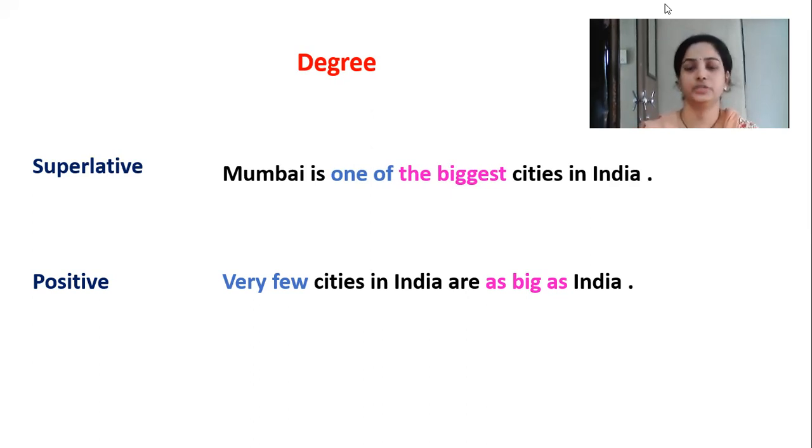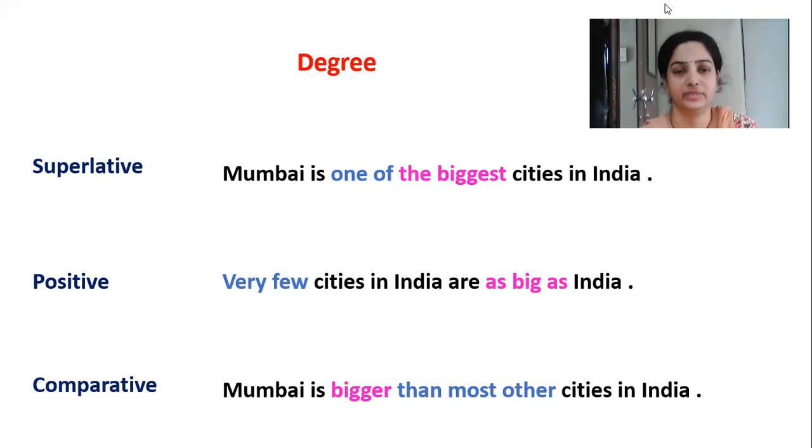Okay, now we have to change that sentence into comparative degree. So see here the sentence in comparative degree. Mumbai is bigger than most other cities in India. Okay, so see here, bigger, that is the second form of the adjective. We are using it in comparative degree. So remember, in positive degree we use the first form of the adjective. In comparative degree we use the second form of the adjective, and in superlative degree we use the third form of the adjective. Okay, so comparative degree, see here, Mumbai is bigger.